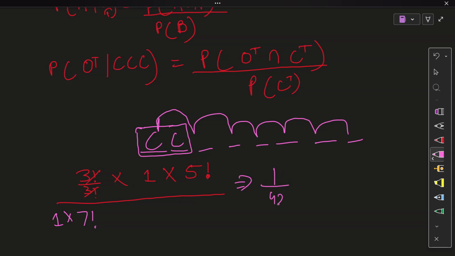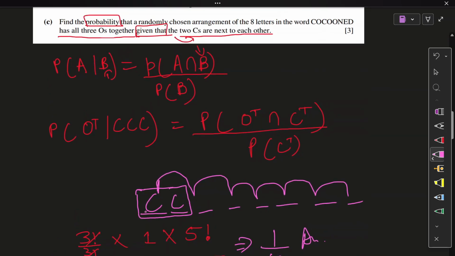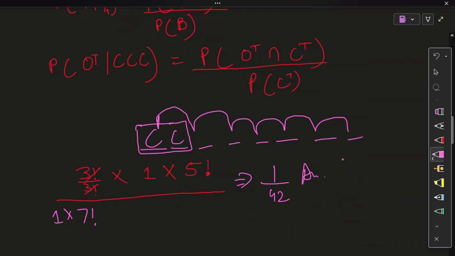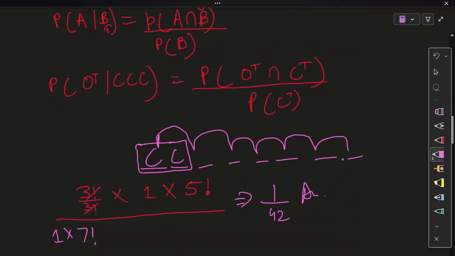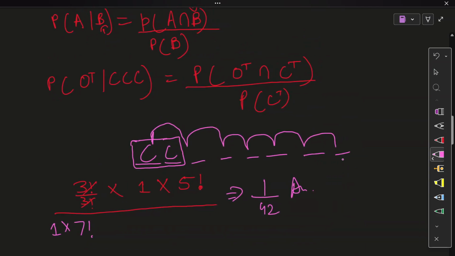1 over 42. Answer. Yep, there we go. So this is the formula. This is how you're gonna do it. I hope that made sense. Yep. Eight letters. 1, 2, 3, 4, 5, 6, 7, 8. Just a little checkup. One and then 1, 2, 3, 4, 5, 6, 7. Yep, that makes sense. Everything makes sense and is done, right? So yeah, bound by the marking scheme, unfortunately.